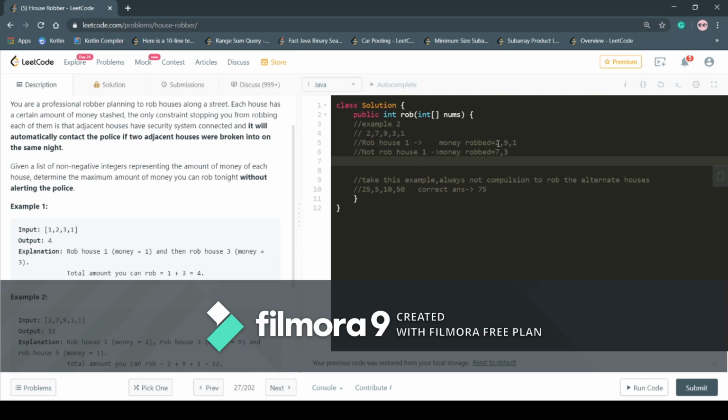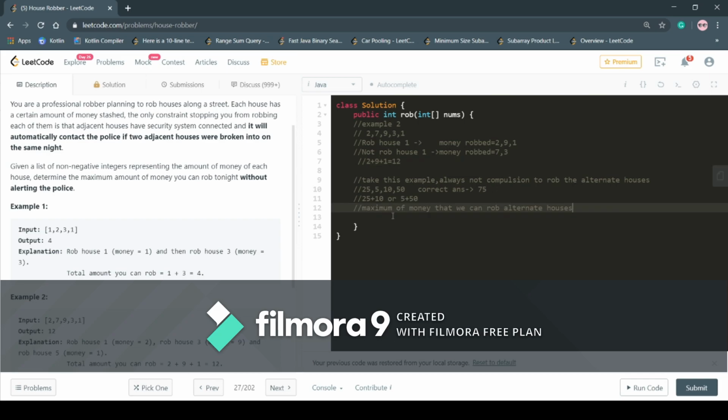How we arrived at the conclusion that the maximum money a robber can rob is 12: if he has robbed house 1, then he has money 2, but since he cannot rob house 2, he leaves it and goes to house 3 where he robs 9. He has to leave house 4, and when he reaches house 5, as he can rob it, he picks up the money and goes. So the maximum amount of money he can rob in example 2 is 2 plus 9 plus 1. The total is 12, and it is our answer.